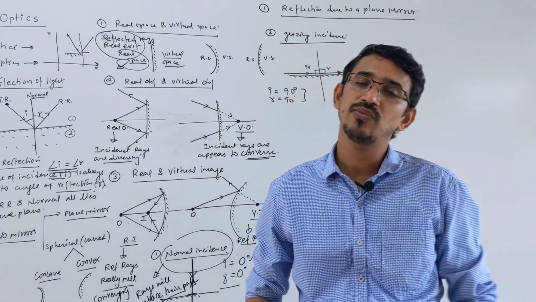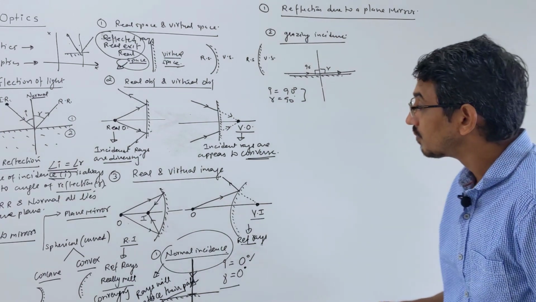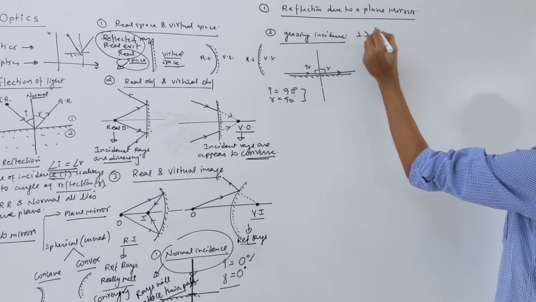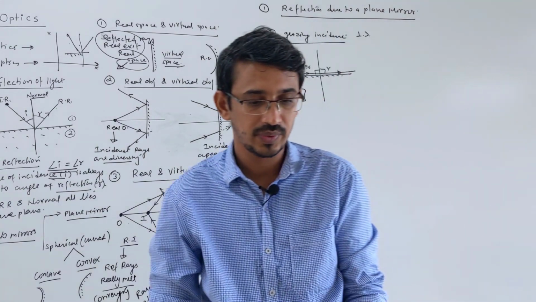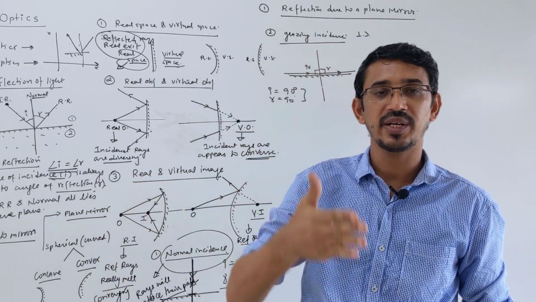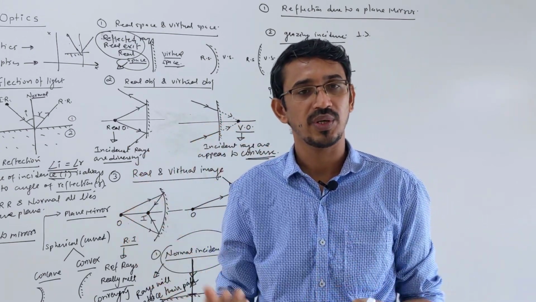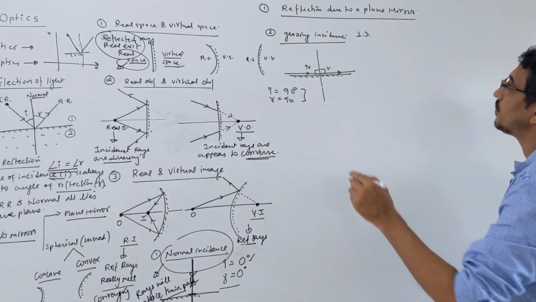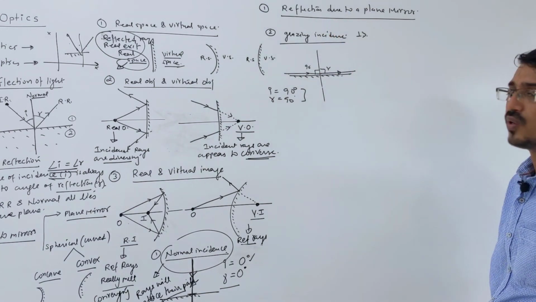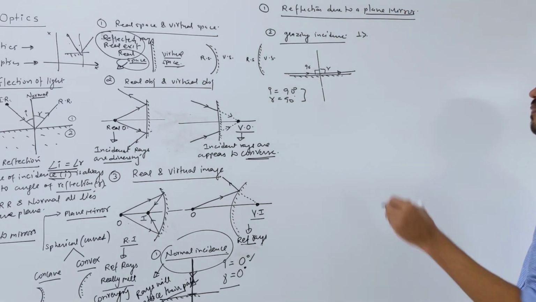So let's talk about some basic properties of a plane mirror. What is a plane mirror? Property number 1. A plane mirror has a perfectly reflecting surface, right? Straight and perfectly reflecting surface. One side is reflecting, the other side is polished. So first we learn what type of image it forms. A plane mirror always makes a virtual image, correct?